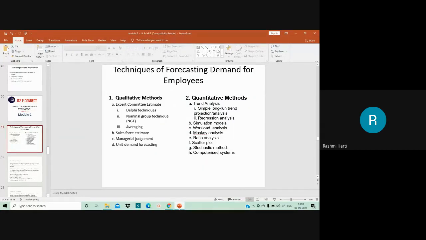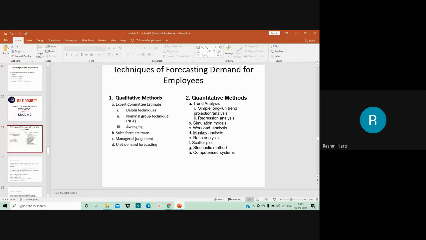Here we had seen the Delphi technique. That is nothing but experts coming in from different areas, and they look into the ability of the employees within the organization. They look at the strategy of the organization, and based on that they come out with a needs analysis. Based on that, they understand what would be the demand of human resource in the near future.